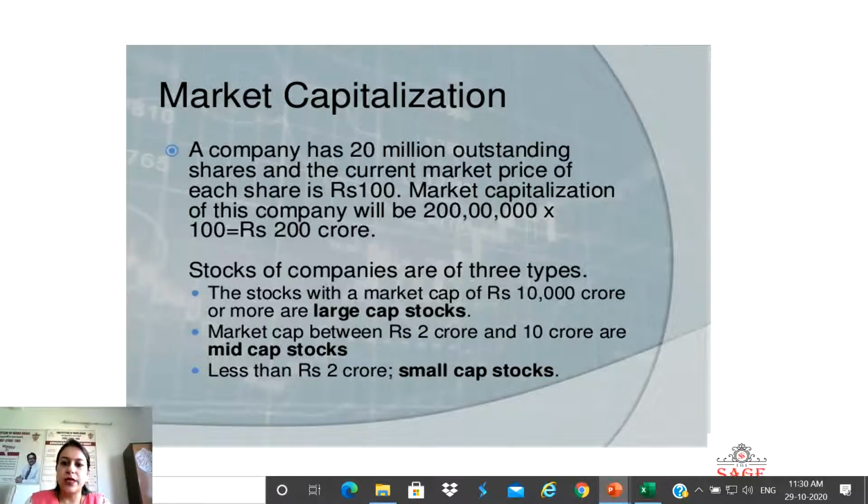Now the stocks of the companies are of three types: large cap, mid cap and small cap. There is a criterion to divide the stocks of the companies into these three types. The stocks with a market cap of rupees 10,000 crores or more are called large cap stocks. Market cap between rupees 2 crores and 10 crores are mid cap stocks. Less than 2 crores are known as small cap stocks. But this criterion is not at all fixed. It keeps on changing as the market changes. So we cannot say that this slab is the fixed one, right?